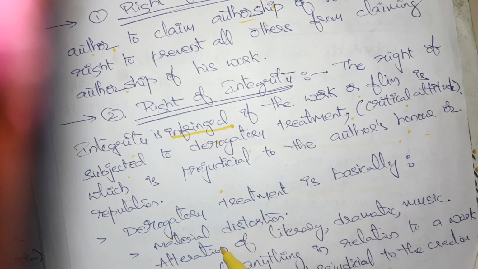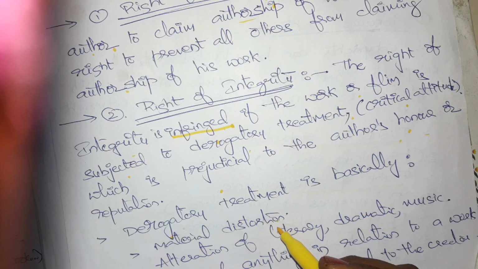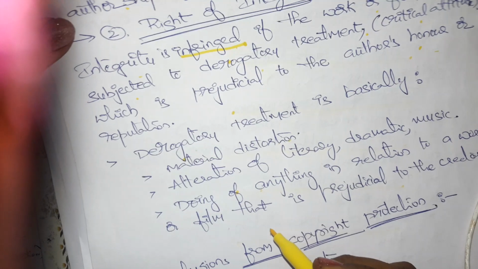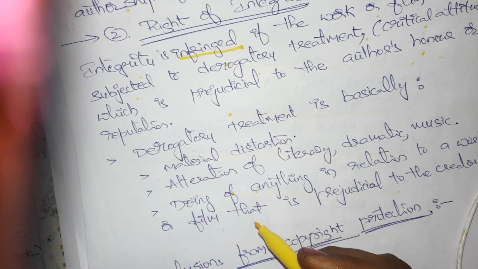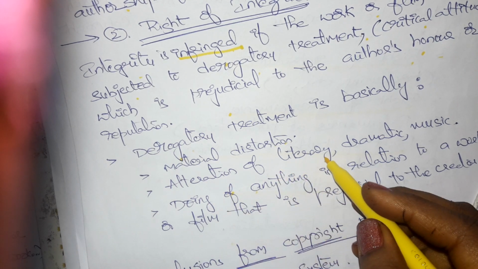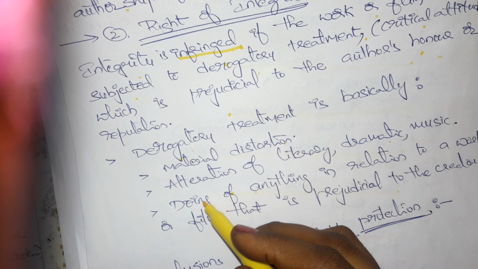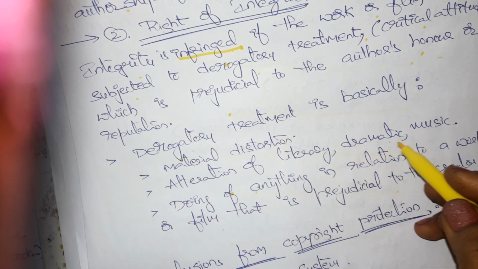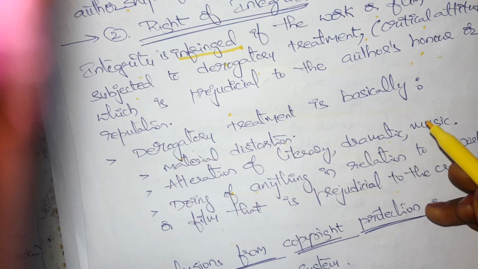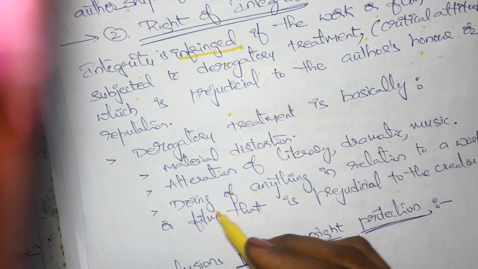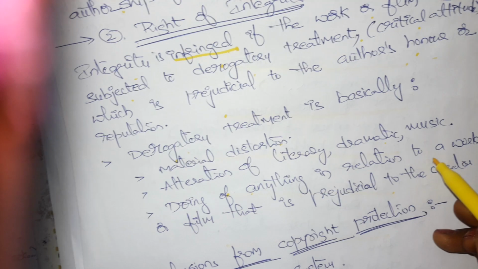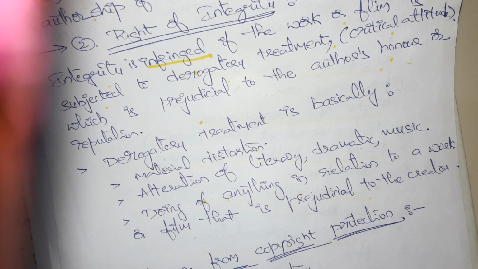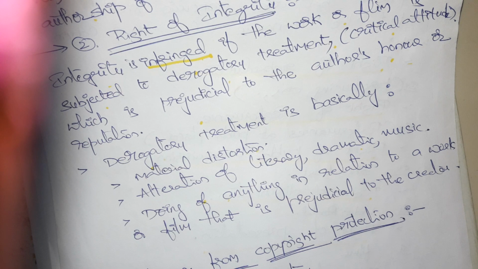Derogatory treatment is basically material distortion, which means destroying the author's material, alteration of literary, dramatic, musical work, which means changing books, music, dramas without taking the permission of the author, doing anything in relation to a work or film that is prejudicial to the creator. All this comes under the derogatory treatment.